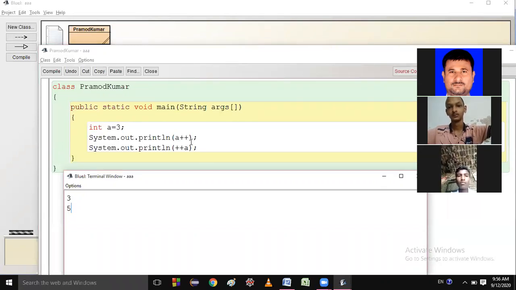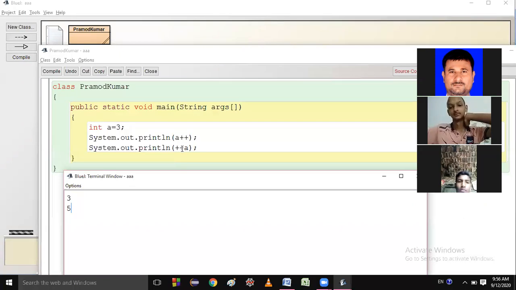Then it is incremented to 4, so the value of a becomes 4. Then it is pre-increment, so first increment, then use. So 4 becomes 5, and you get the answer 5. Are you understanding or not?